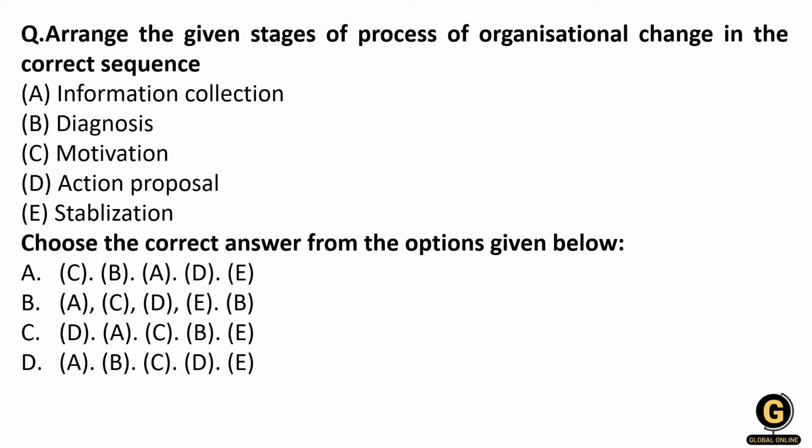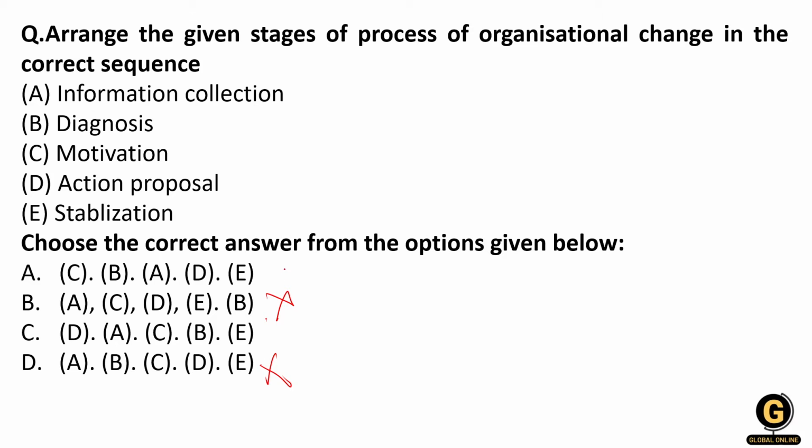If you see, the major thing here is, in maximum options, E is coming at the last. So D will not be there. This second one can't be the answer. But any process will start from what? Information collection. Generally, no process starts directly from information collection. So wherever A is there, you can remove those options. Here A will be there, and here also A will be there. So this you can remove.